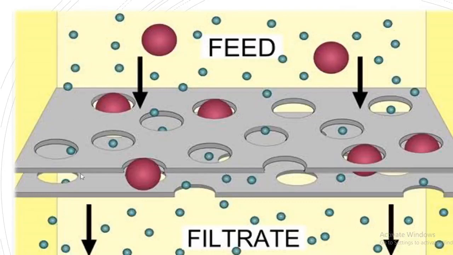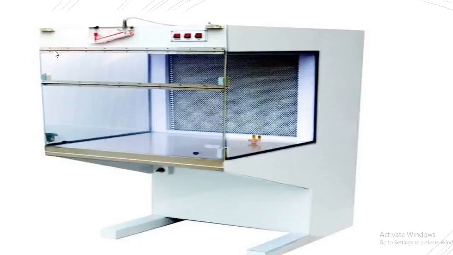And this is the mechanism of filtration. We can see different pores here. The bigger size particles or molecules get stuck on the surface itself, while the smaller particles pass through the filter paper, and we get the purest form of the solute or solvent that we are trying to filter. Moving ahead, this is the laminar airflow. Laminar airflow uses a membrane filter.